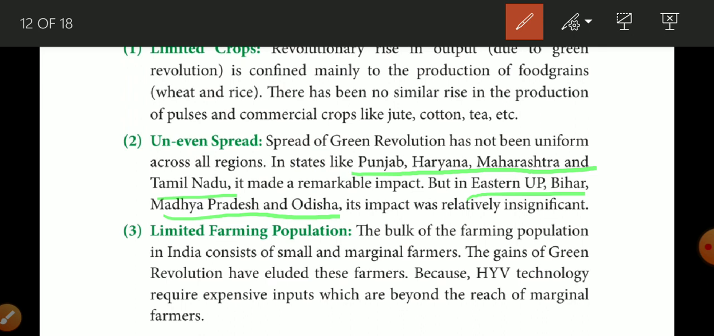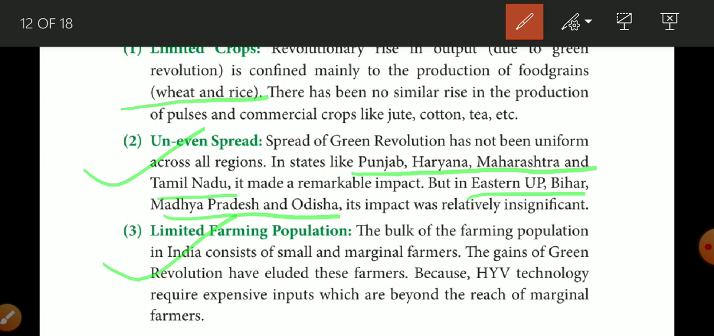Now the third limitation is limited farming population. First of all, it only gave benefit to two food grains, wheat and rice. Second, it only gave benefit to richer states. Third, it only gave benefit to big farmers. Small and marginal farmers did not get benefit from this green revolution.